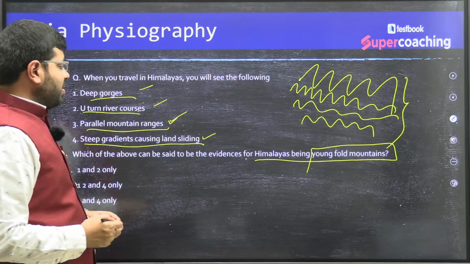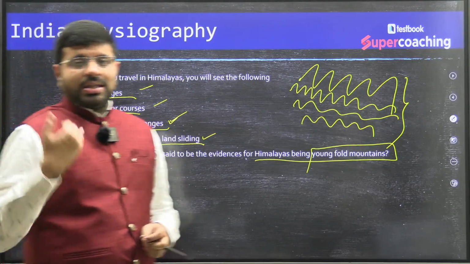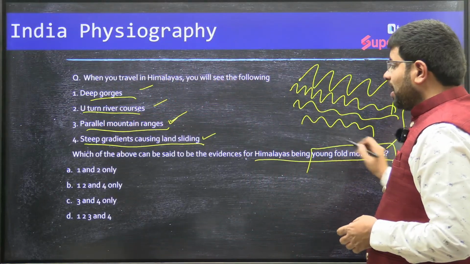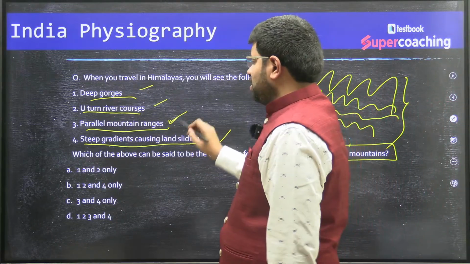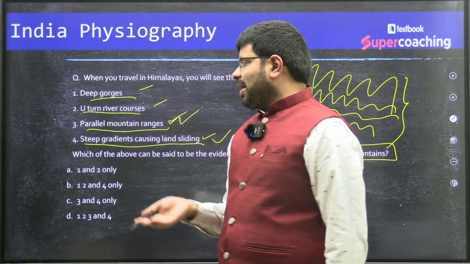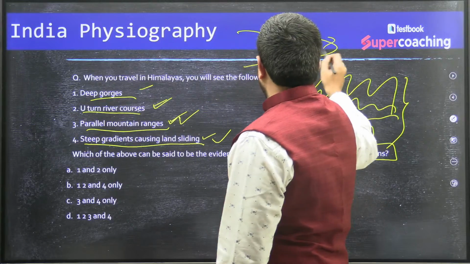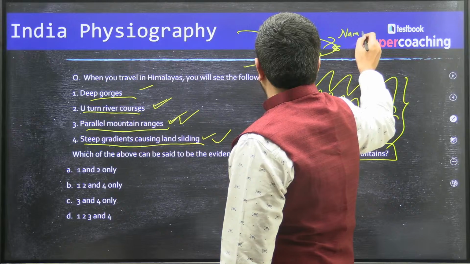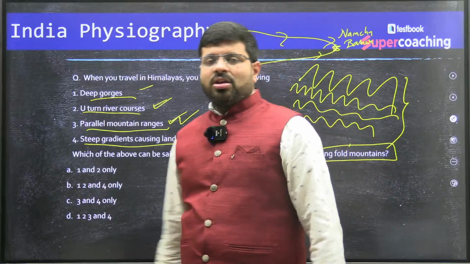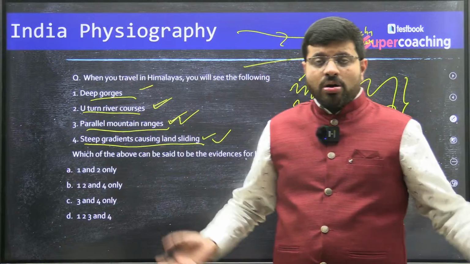The steep gradients causing landsliding indicate that the process is still continuous. There is tectonic movement. So these are still young, and the development is still happening. So even steep gradients causing landslides are correct, and the syntaxial bends are a reason for the U-turn river courses, say like Brahmaputra, which enters like this across the Namcha Barwa. And the deep gorges. Why do you think you have deep vertical down cutting of the gorges? It is because of the tectonic movement.